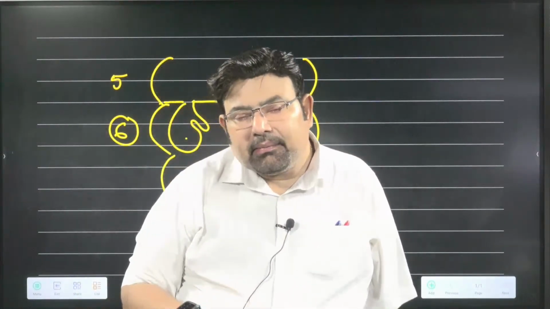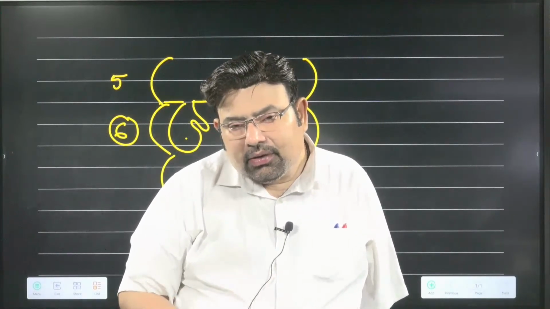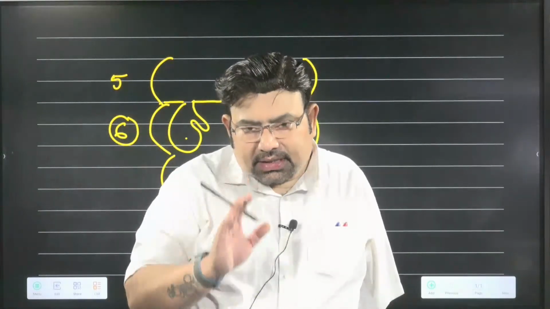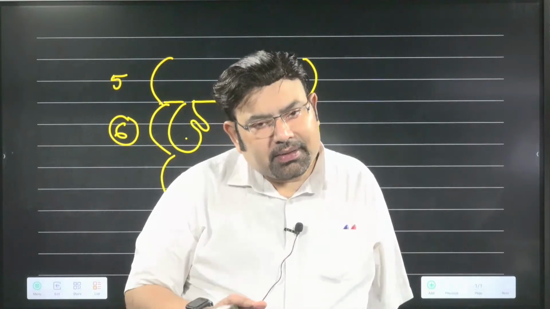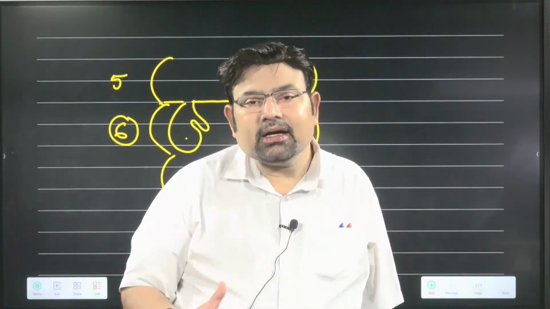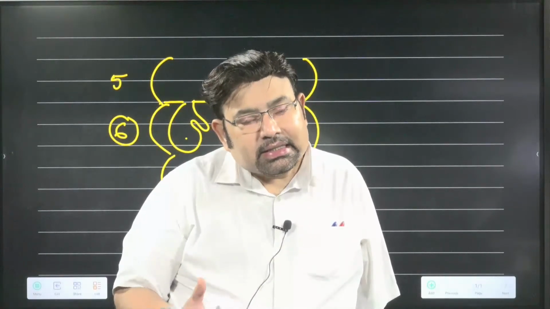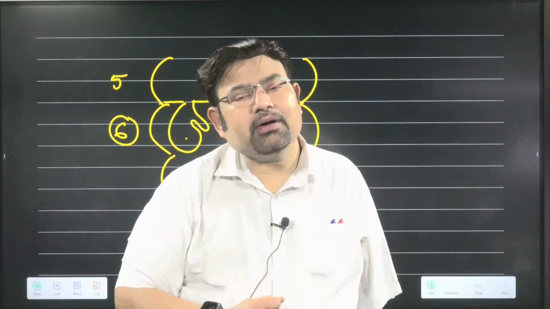So segment number 8, we have the third pair. I hope you got the point now. And the first pair is in segment number 6. So 6, 7, 8, 9, four pairs of spermatheca. Spermatheca represent the female reproductive system, because after copulation, it stores the sperms.